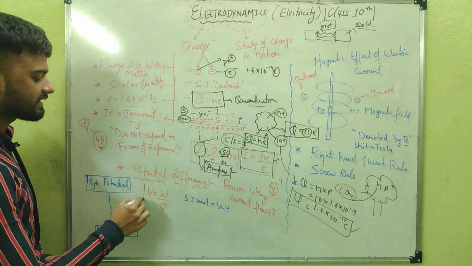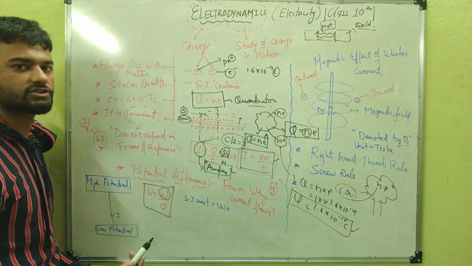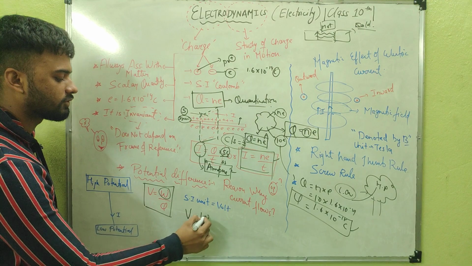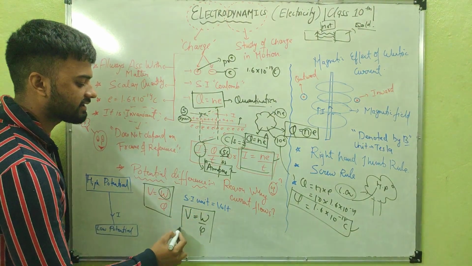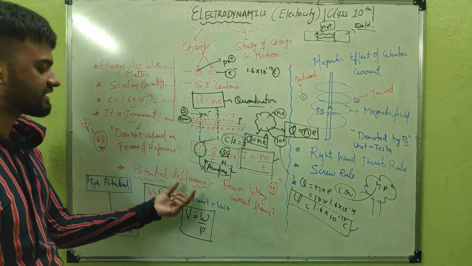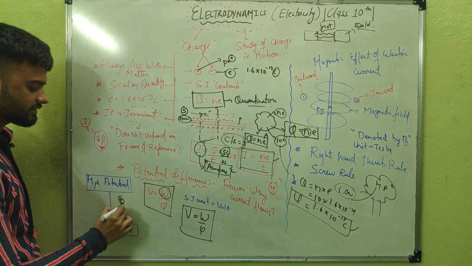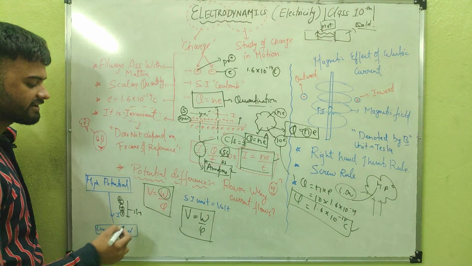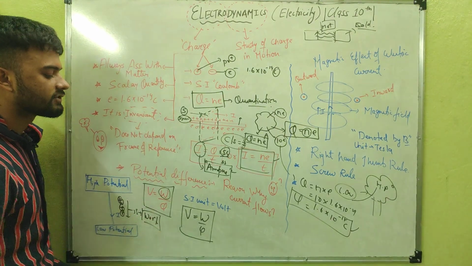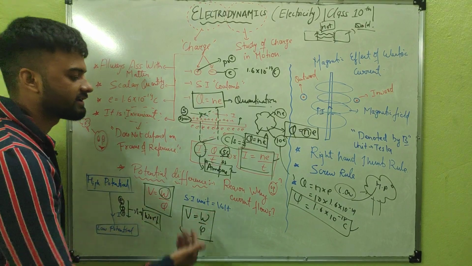So what is the definition of electric potential? Potential difference is basically the work done per unit charge. So V is equal to W upon Q, because charge is flowing under the effect of some electric field. That is why we have defined the potential difference as work done per unit charge. The charge is doing displacement, and if some body is doing displacement, then it is confirmed that work has also been done. So the potential difference is basically the work done per unit charge.